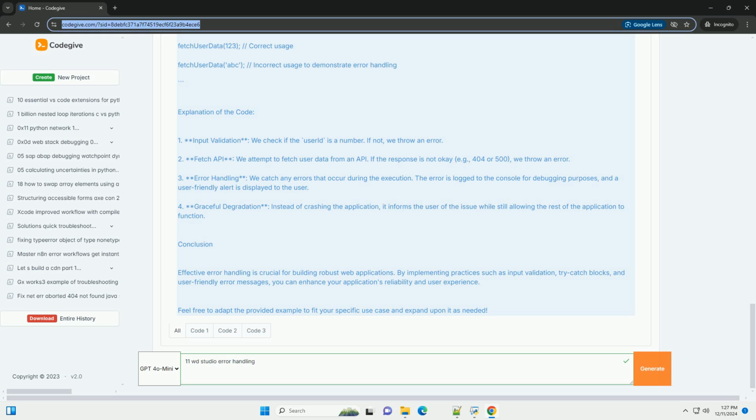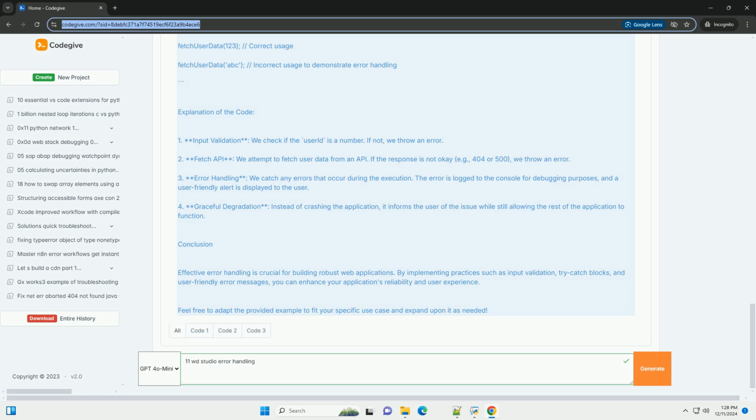Best practices for error handling. 1. Use try-catch blocks: wrap your code in try-catch blocks to gracefully handle exceptions. 2. Log errors to a file or monitoring system for later analysis. 3. User-friendly messages: provide clear and helpful error messages to users without exposing sensitive information. 4. Validate input: always validate user inputs to prevent errors from occurring. 5. Graceful degradation: ensure that the application can continue to function, even in a limited capacity, when an error occurs.